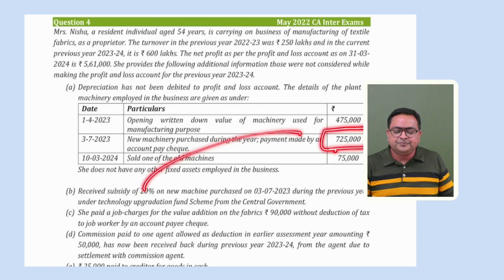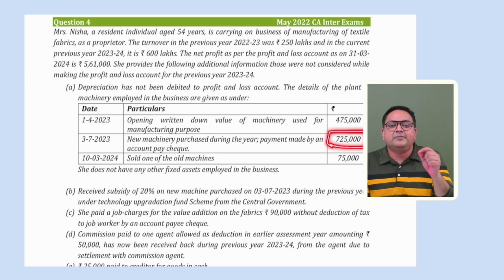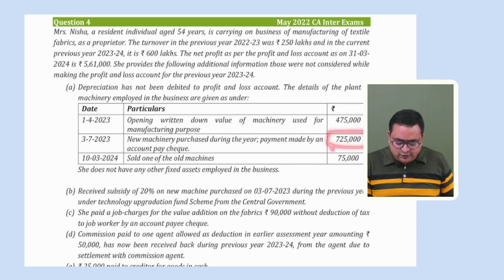So when you will be computing your depreciation, when you will be writing that point additions during the year, would you be writing 725, or will you be subtracting the amount of subsidy? Please subtract the amount of subsidy, right? So 20%, please subtract it. So 7,25,000 minus 20%, so this would be 5,80,000.